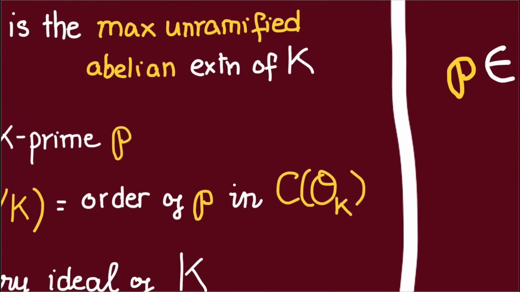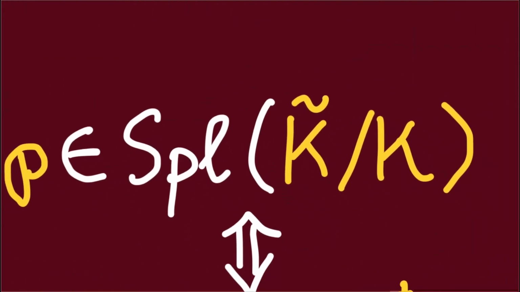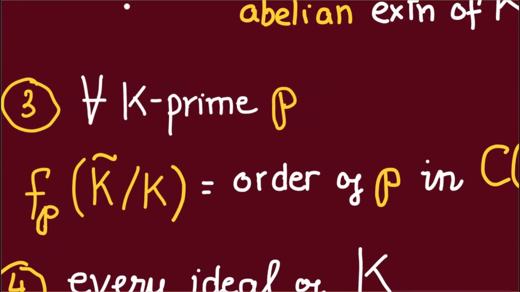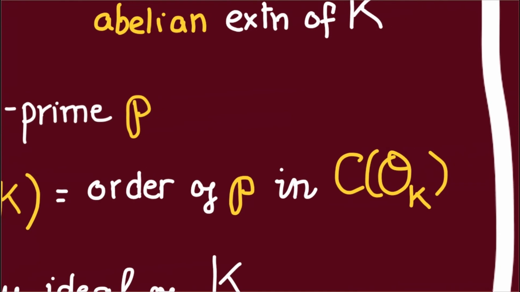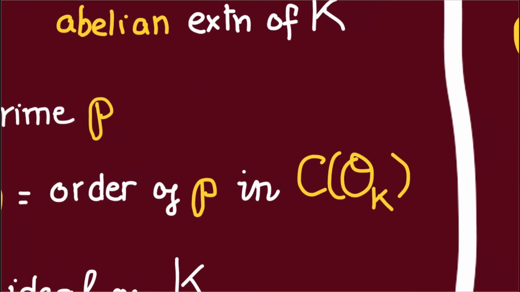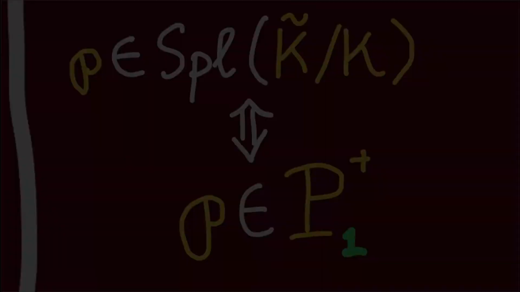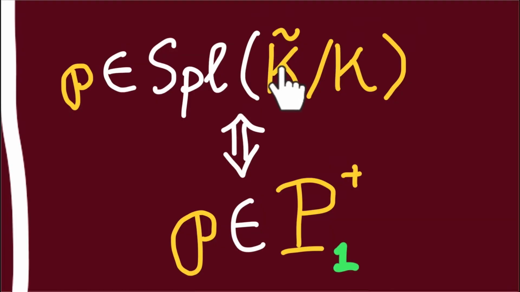In particular, observe that p splits completely in this Hilbert class field if and only if the inertia degree of p is 1, and that's the same thing as saying that the order of p is 1 in here, i.e. p lies inside P1 plus. In other words, the Hilbert class field of K is just the class field corresponding to this ideal group.